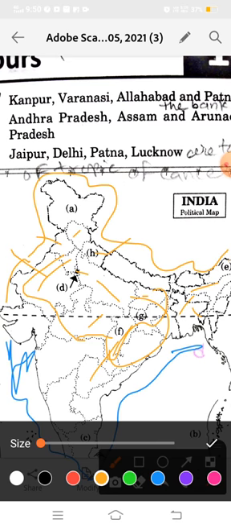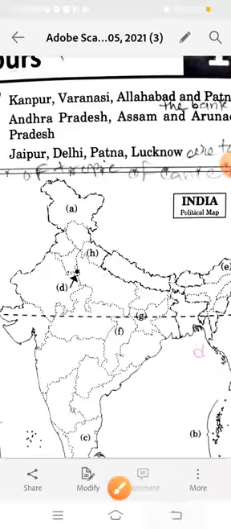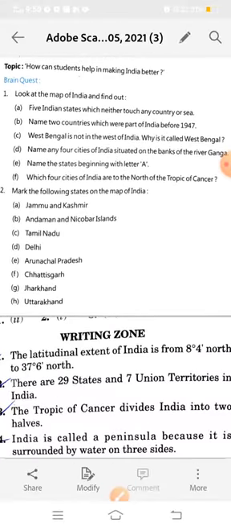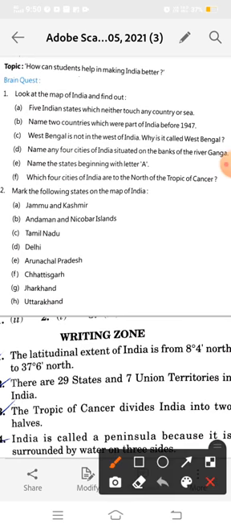Now the next question in the fun zone. Name 2 countries which were part of India before 1947. Which are the countries? Pakistan and West Bengal. So what should be the answer? Pakistan and West Bengal were part of India before 1947. Now West Bengal is not in the west of India. Why is it called West Bengal? Because it was the part of Bengal.